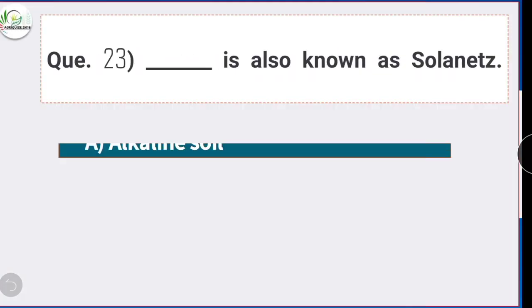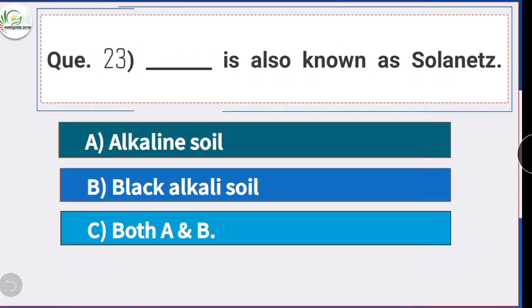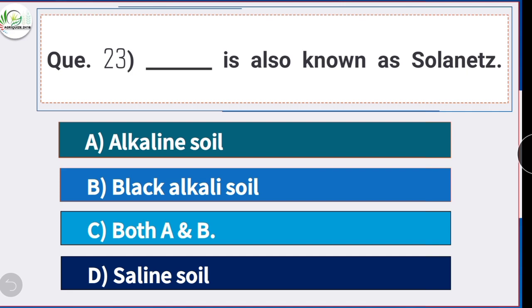Question number 23. Dash is also known as solanates. Option C is the correct answer, both A and B. Alkaline soil is also known as solanates. Black colored, so also called as black alkali. Saline soil is also known as Solan chalk. White colored, so also called as white alkali.